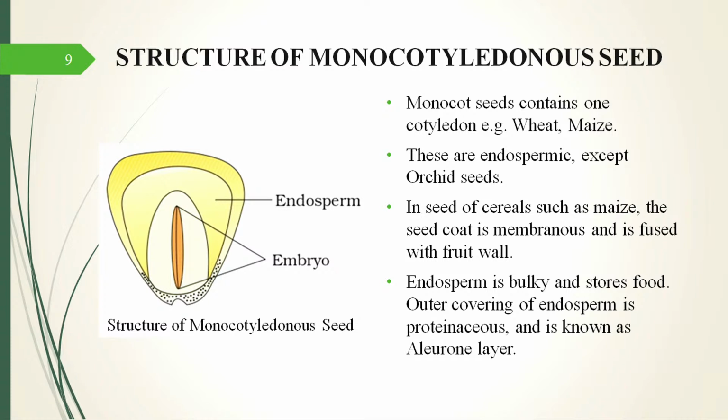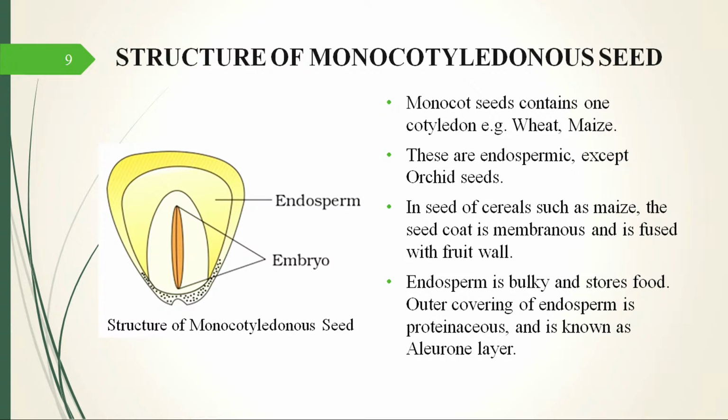The major part of the seed in a monocot is occupied by the endosperm. The endosperm is bulky and stores food. That is why cereals like rice, wheat and maize are used to take care of the dietary requirement. They have a lot of carbohydrates primarily. So that is very, very important.